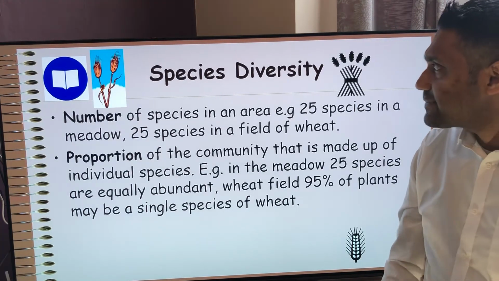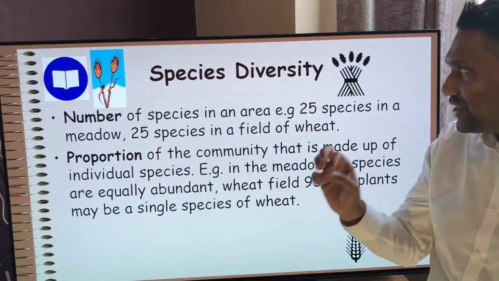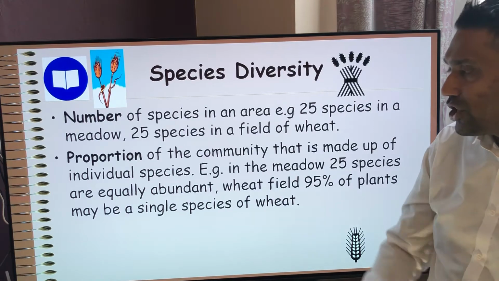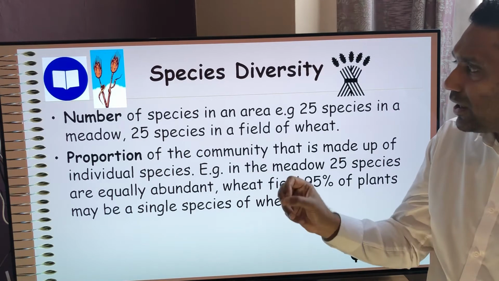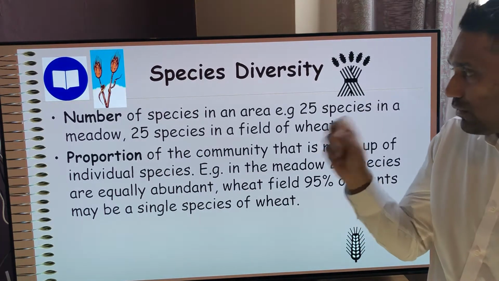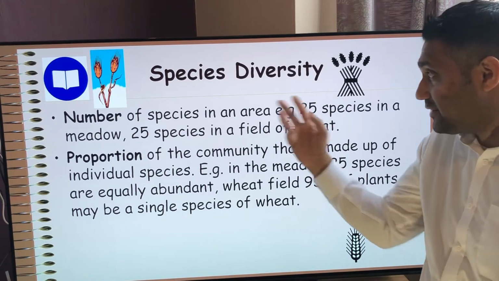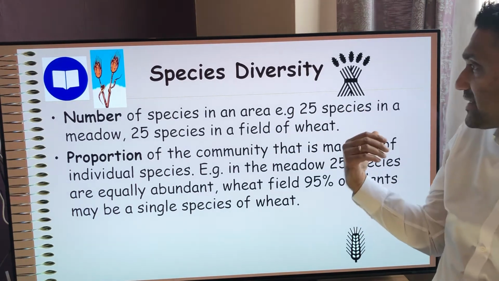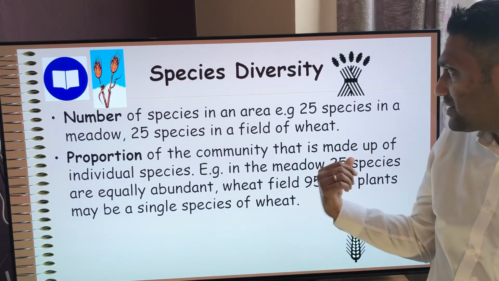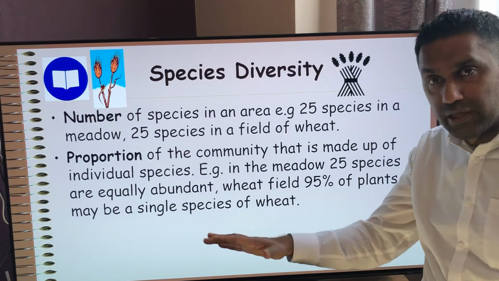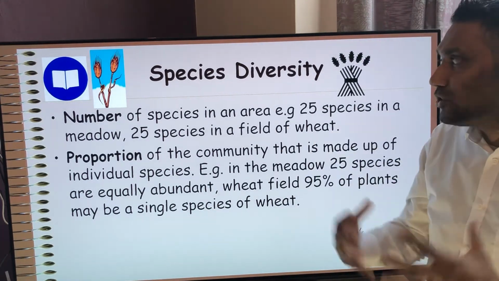So species diversity, there's two parts of this. This is what we're focusing on today. We're going to be calculating the species diversity index. To work it out, you need to know two things. You need to know the number of different species you've got in a particular area. So for instance, here I've got 25 species in a meadow and 25 different species in a field of wheat. So you've got a meadow and a field of wheat, and there's 25 species over there and there's 25 species over there. So that's the number you need.